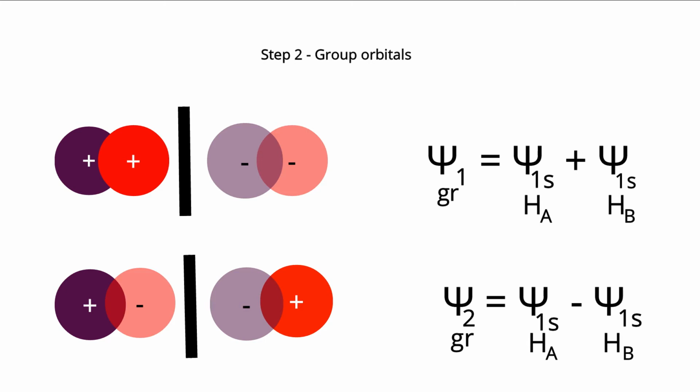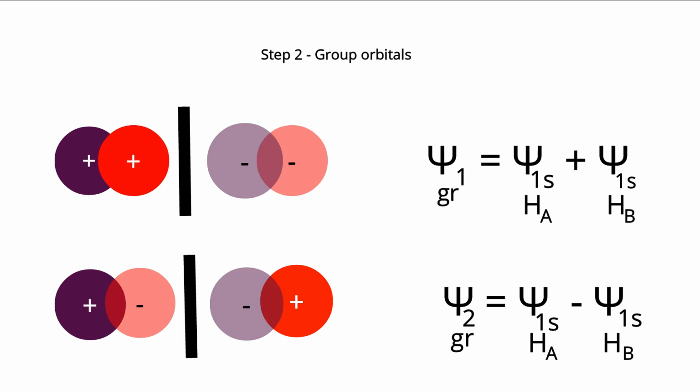Similarly, the wave function for the second group, the psi2 group, is equal to psi1s for Ha minus psi1s for Hb.